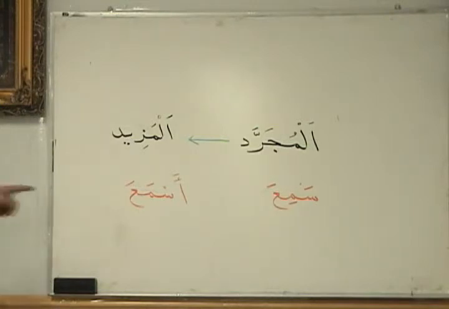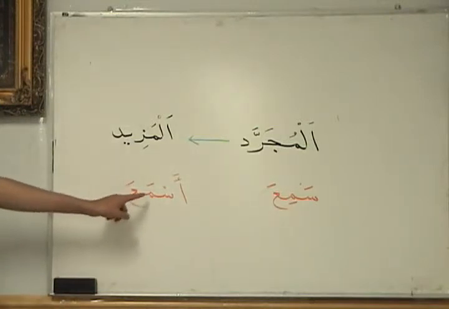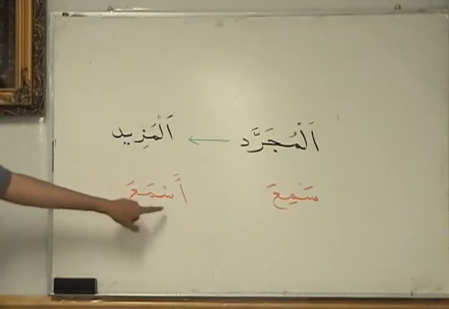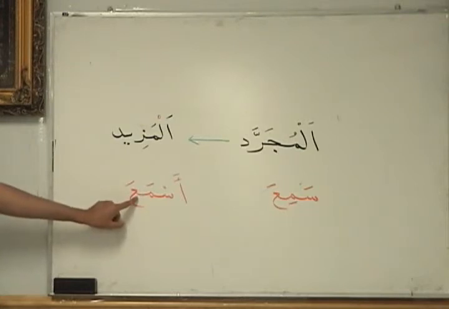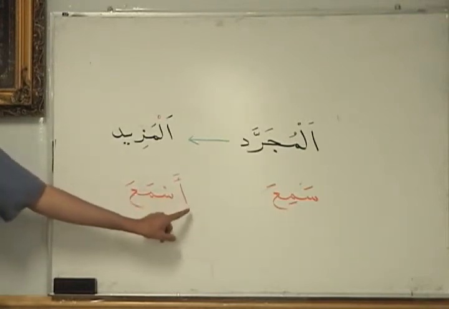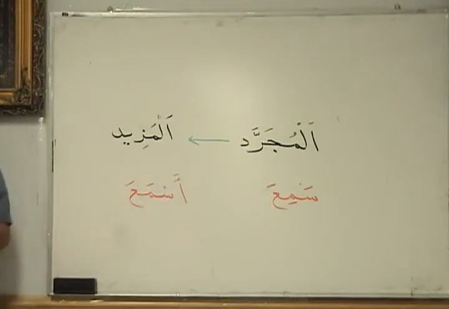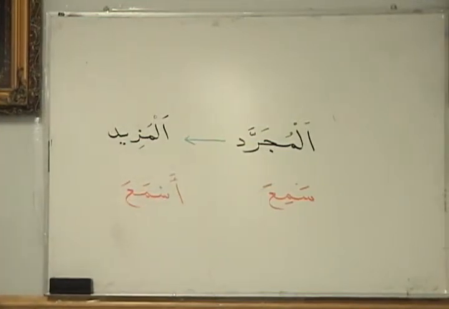And in that form, when we, for example, see something of this form, we come back to this form, past third person masculine singular, we find that it has seen, mim, and ayn, the original letters, the root letters, but it also has one extra letter, the hamza, and that's why it's not mujarrad anymore, it's mazid.